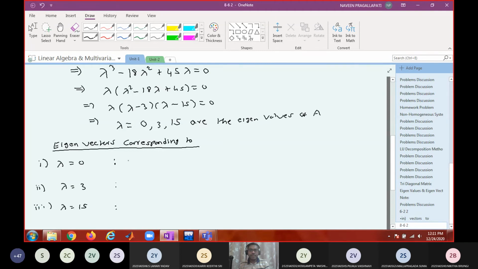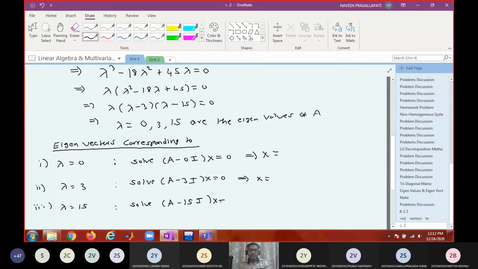Now in your notebook, solve the system A minus 0I into x equal to 0 and tell me the solution for this. Then solve A minus 3I into x equal to 0 and tell me the solution set, and then solve A minus 15I into x equal to 0 and tell me the solution.